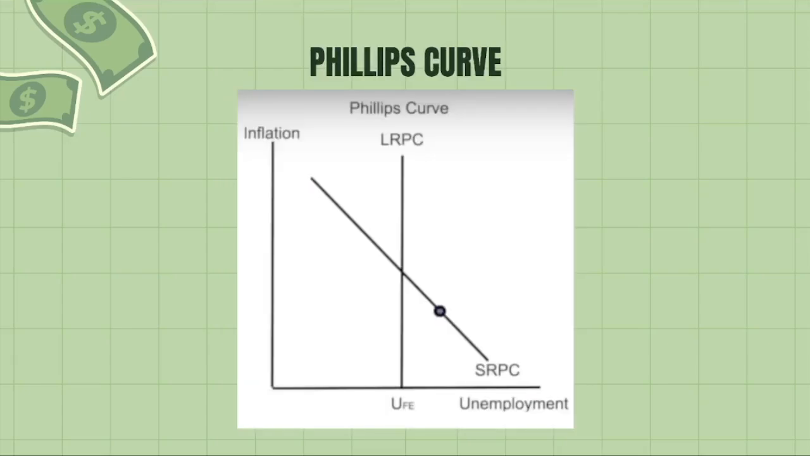Next, we have the Phillips curve. The Phillips curve represents the trade-off between inflation and unemployment. Currently, HamzaLand is in a period of low inflation and high unemployment, which is represented by the dot on the short-run Phillips curve.